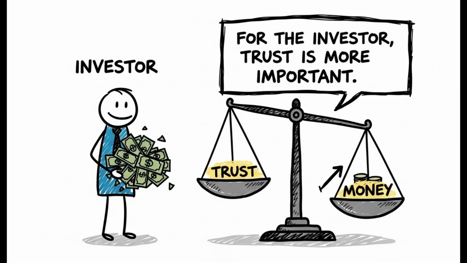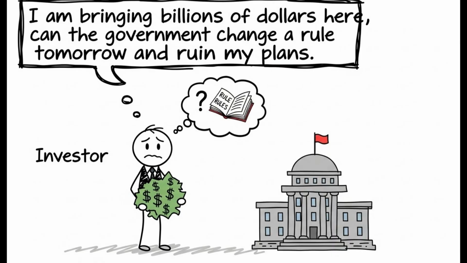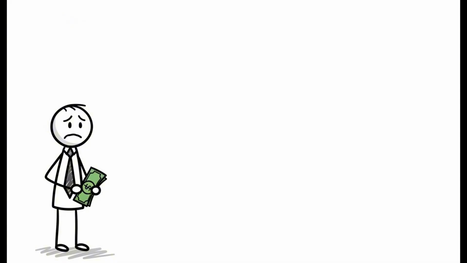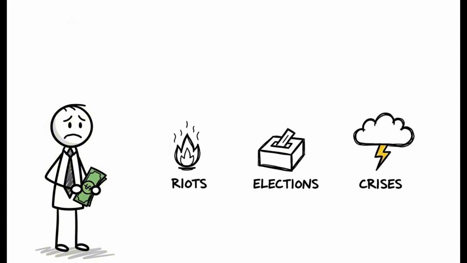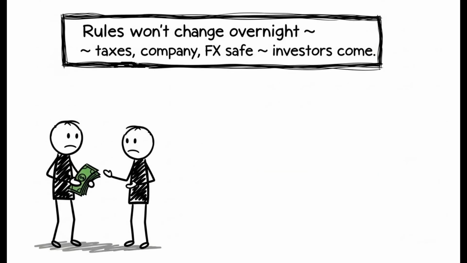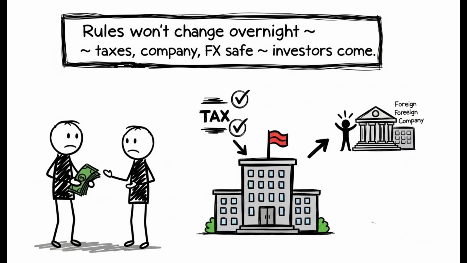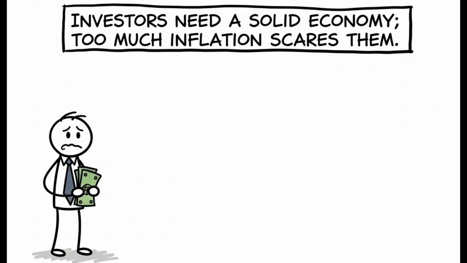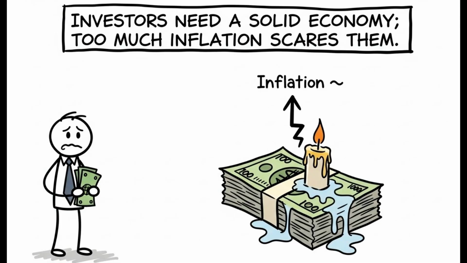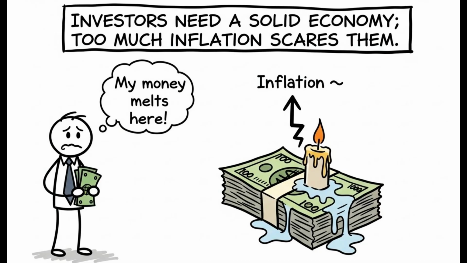But for the investor, trust is more important. An investor thinks, I am bringing billions of dollars here. Can the government change a rule tomorrow and ruin all my plans? That's why investors look at three things. 1. If there are constant riots, elections, crises, the investor gets scared. 2. The guarantee that rules will not change overnight, meaning taxes will not suddenly multiply, the foreign company will not be expelled, foreign exchange transactions will not be stopped. If this trust does not exist, foreign investors do not come. 3. A solid economy. If inflation rises too much and the currency constantly loses value, the investor says, my money melts here, and does not come.